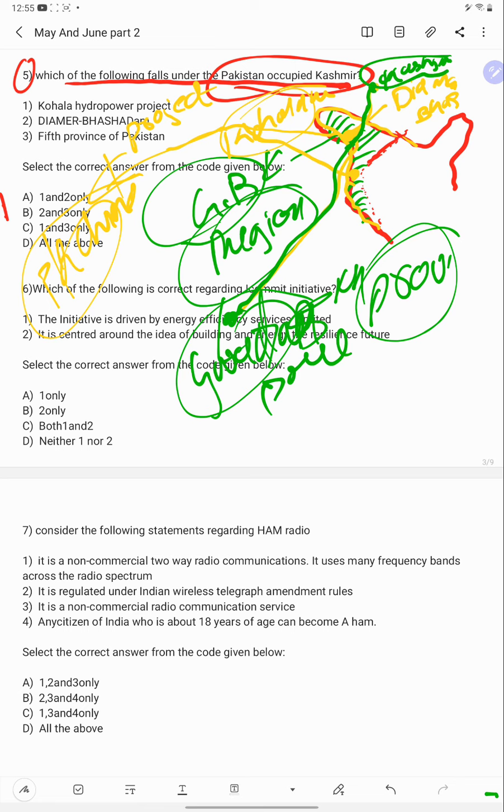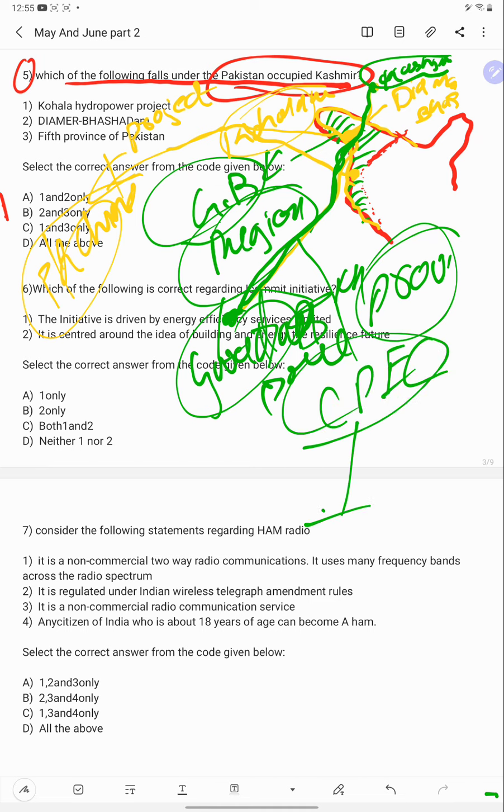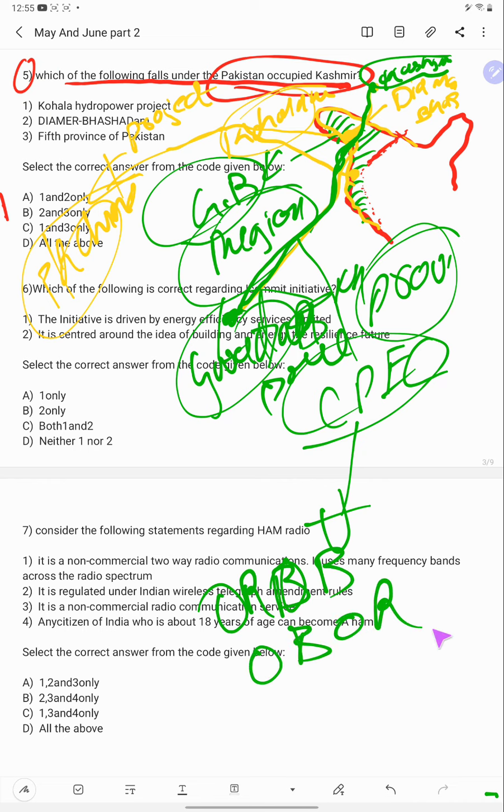It passes through Indian territory, Pakistan occupied Kashmir, and on to Gwadar port. This is known as China-Pakistan Economic Corridor. It is part of China's One Belt One Road initiative.